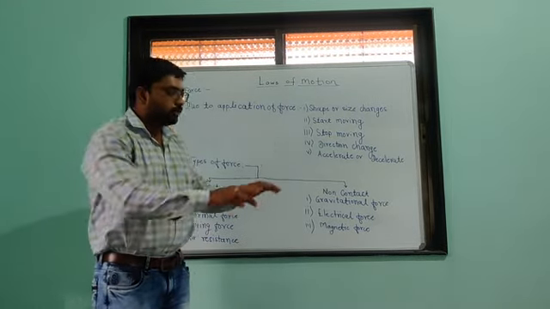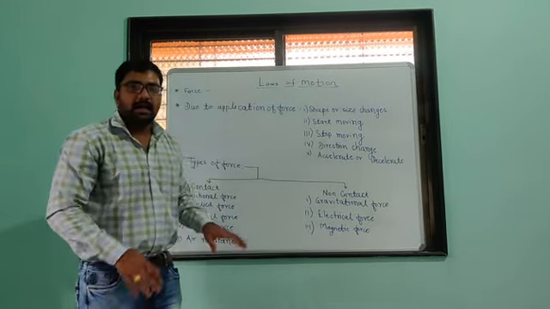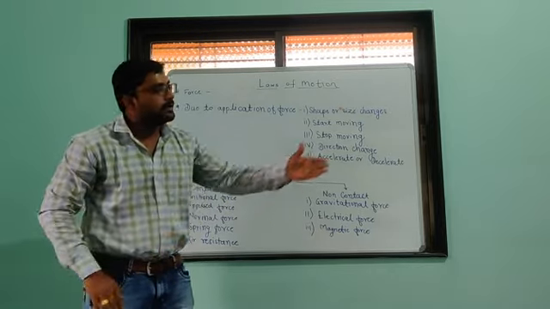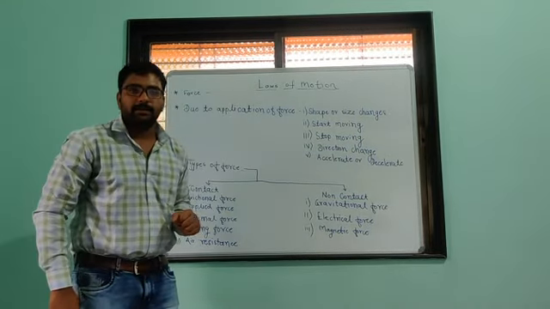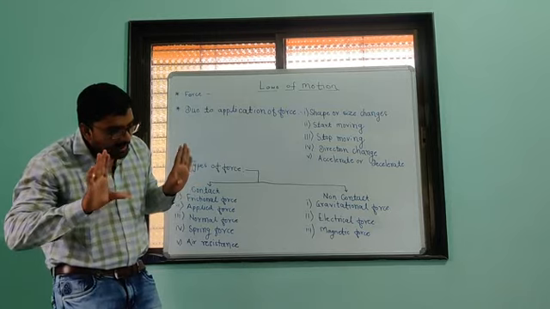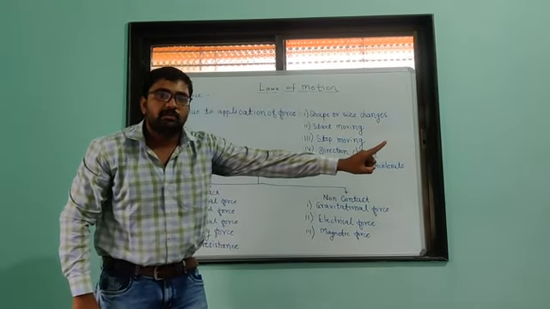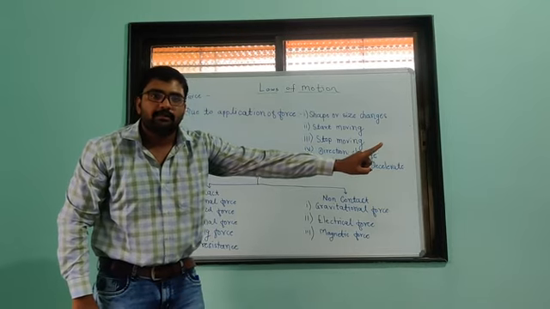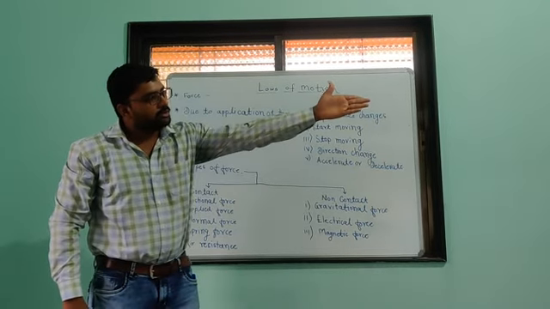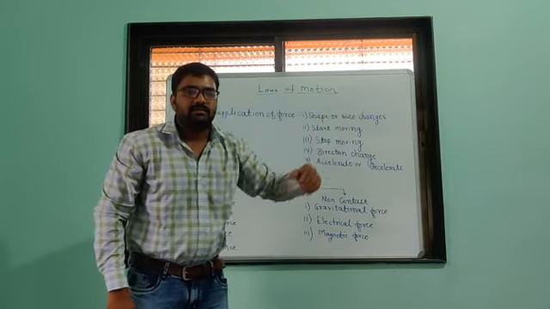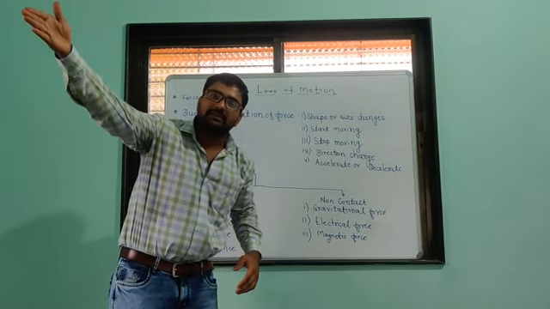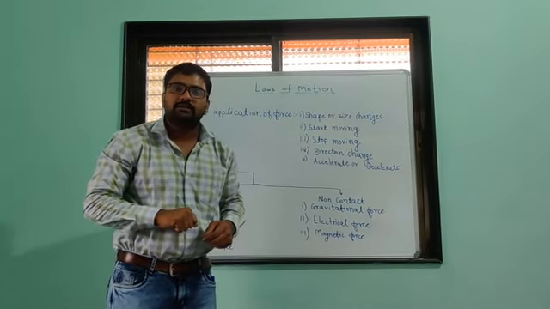Second is applied force. Suppose a somewhat heavy object is placed here and I have to push that object some distance. So what do I have to do? I have to apply force in the direction where I want to change the position of that object. If I want to move that object in this direction and I apply force in another direction, is it possible to move the object?